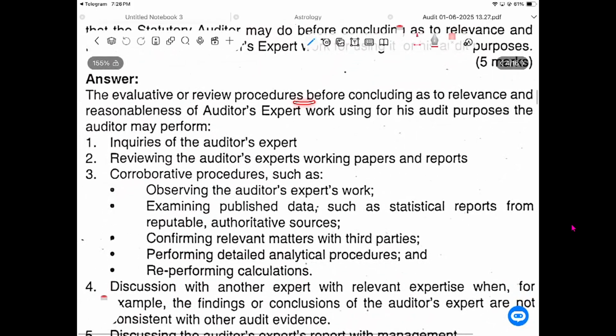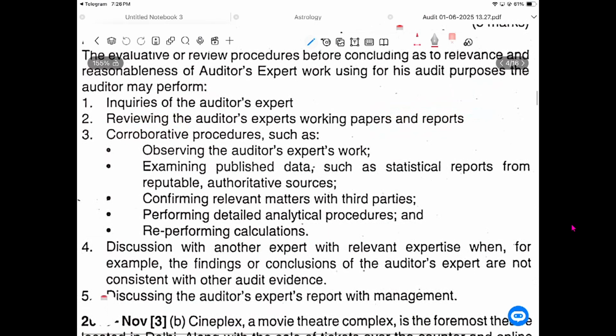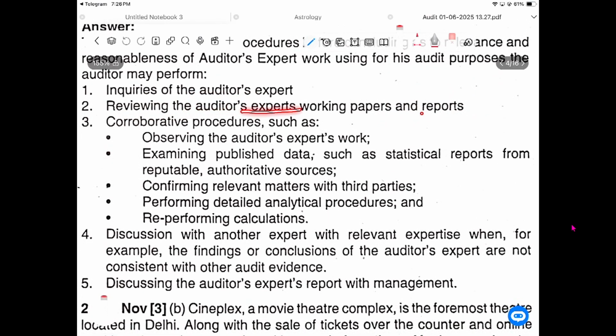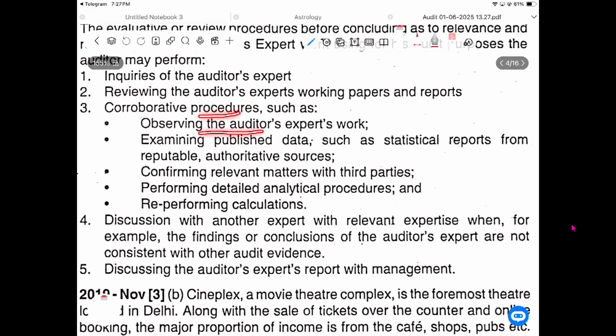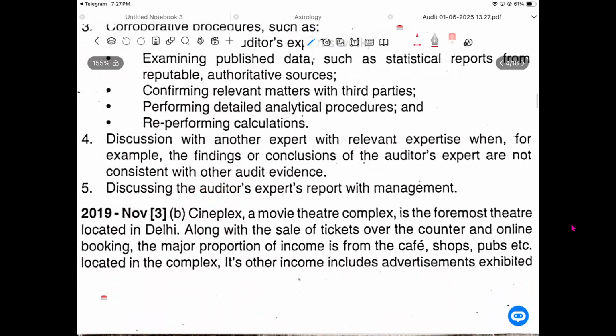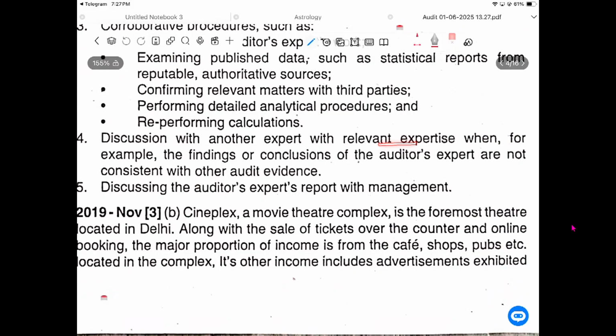Evaluating and reviewing the procedures before concluding as to the relevance and reasonableness of the auditor's expert's work, the audit procedures the auditor may perform: inquire of the auditor's expert. Review the auditor's expert's working papers and report. Corroborative procedures, just observing the auditor's expert's work, examining published data such as a statistical report from a reportable authority source, confirming relevant matters with third parties, performing detailed analytical procedures, and reperforming calculations. Discuss with another expert with the relevant expertise when, for example, the findings or conclusions of the auditor's expert are not consistent with other audit evidence. Discuss the auditor's expert report with the management.